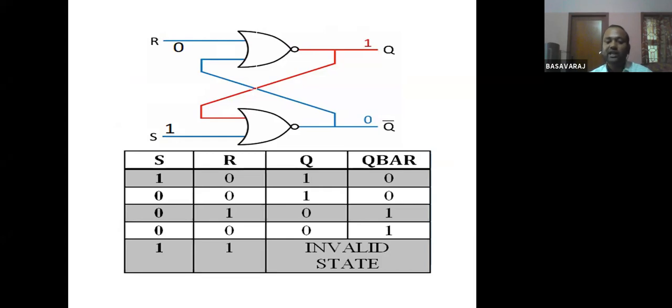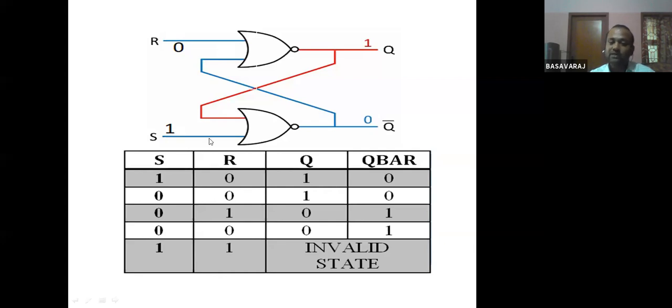One is the set condition and another one is a reset condition. I want to set the flip flop. Whenever you want to set the flip flop, always make sure S is 1 and R is 0. That is nothing but the set condition. So here I am making S equal to 1.